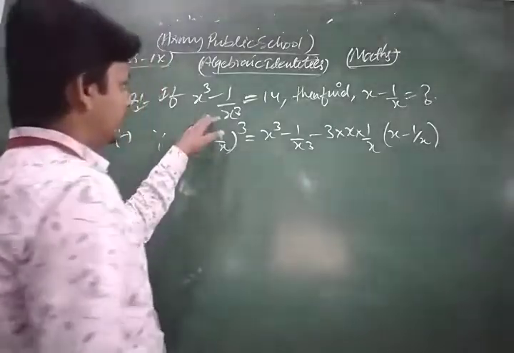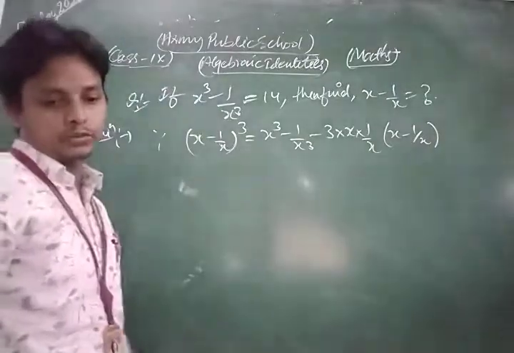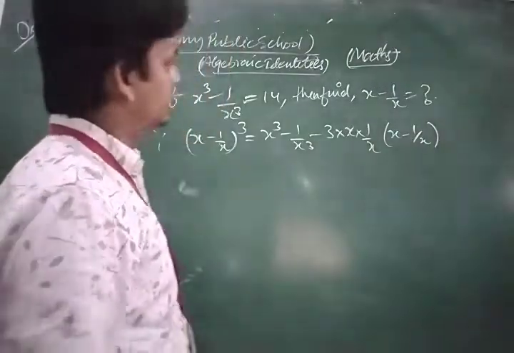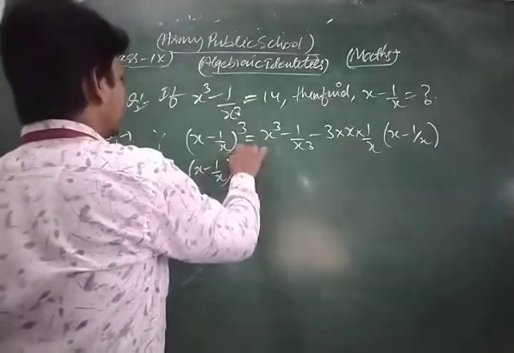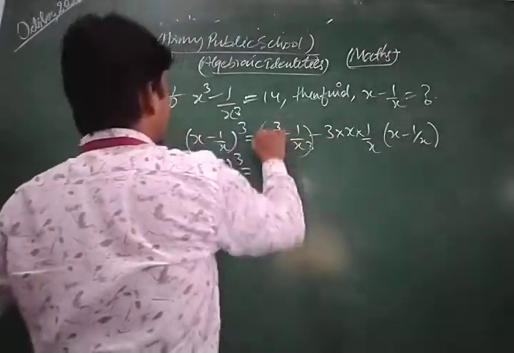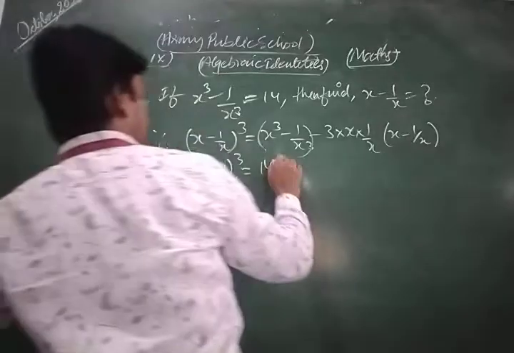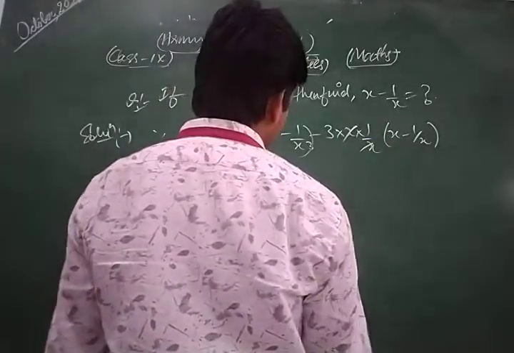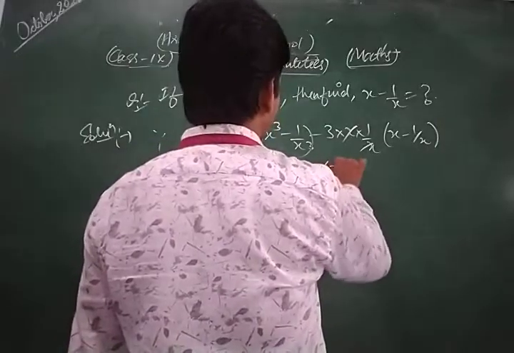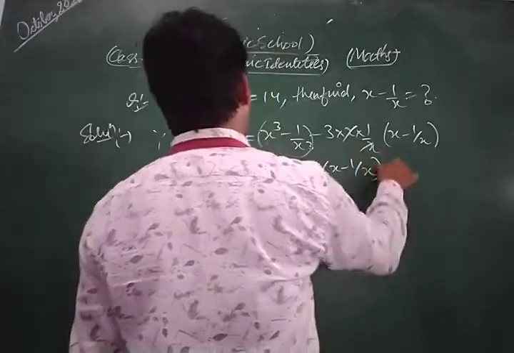But we have the value of x cube minus 1 upon x cube is equal to 14. Now if we put here, it is 14 minus 3, x cancels with 1 upon x, into x minus 1 upon x.